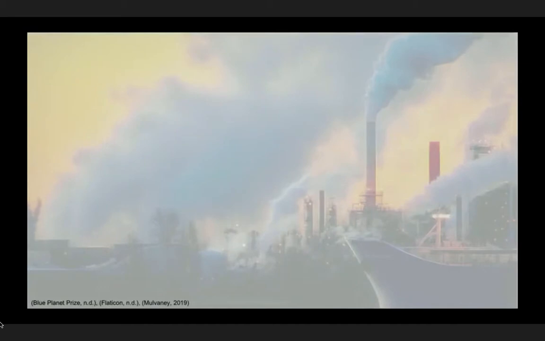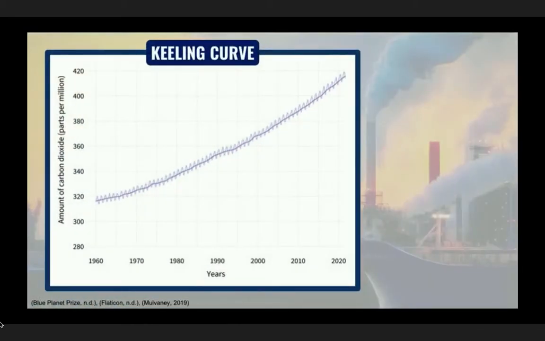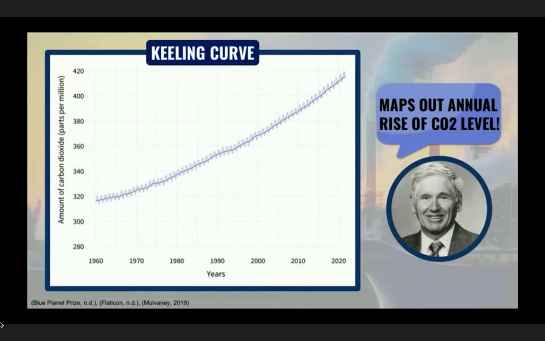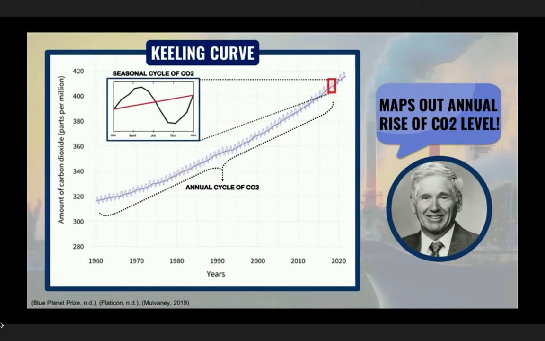His discovery led to a phenomenon known as the Keeling curve. This curve maps the ongoing change in the level of CO2 concentration. Multiple zigzags show the annual rise of CO2. One zigzag, as shown in the red box, shows the seasonal cycle of CO2.